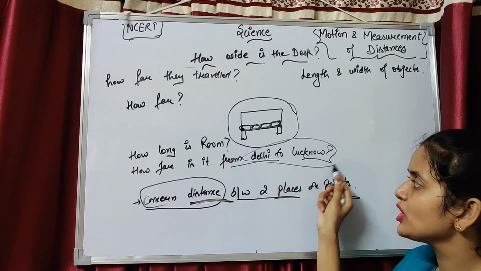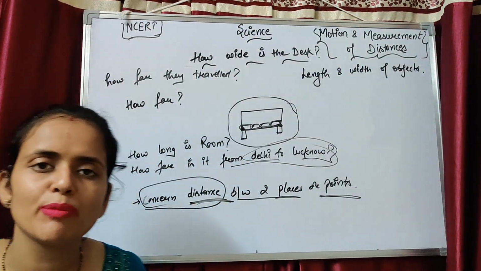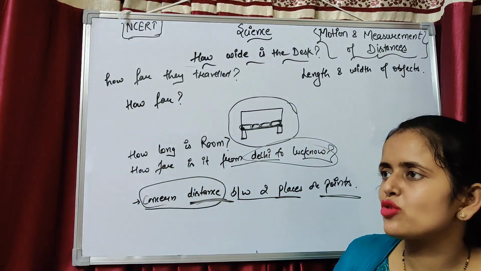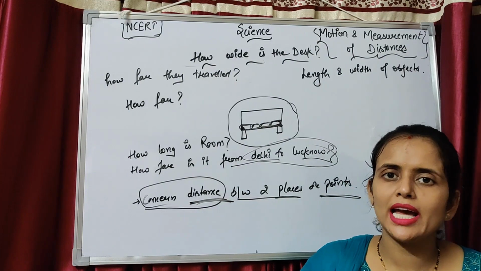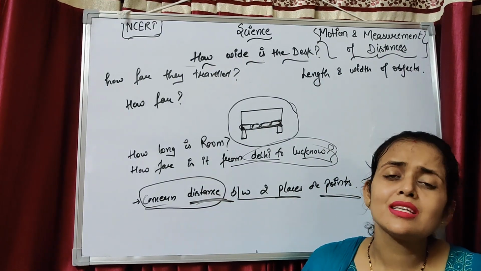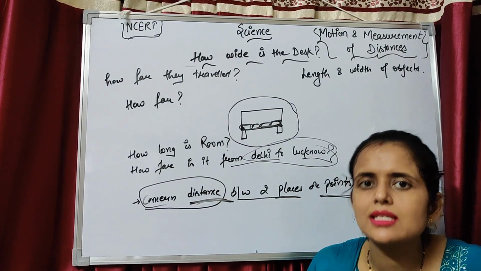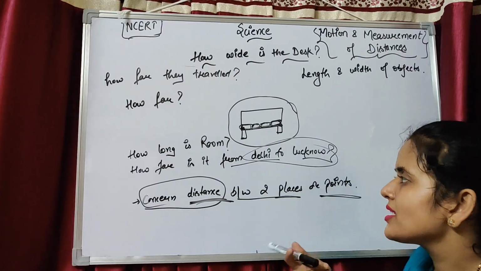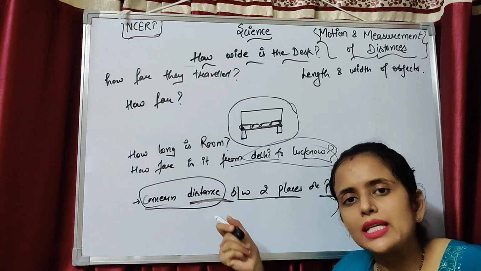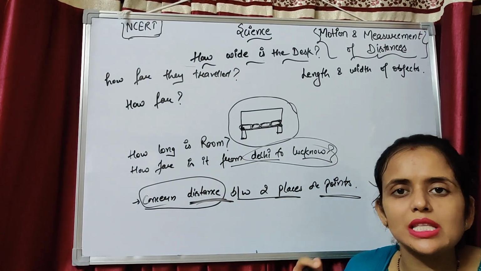Delhi and Lucknow are two places. The main point is that we want to know the distance between two things or two points. We use these things to measure the length of the desk, or the distance from your school to your home. We only want to know how much distance there is. This is the main concept of this topic.